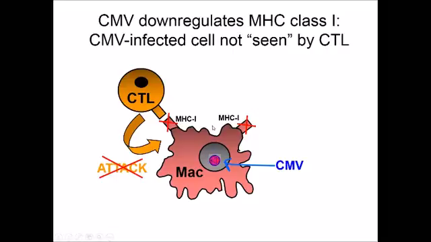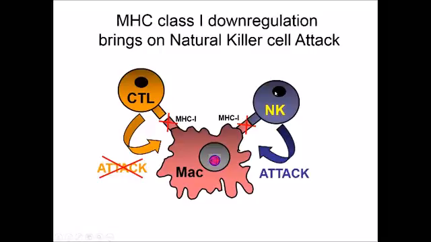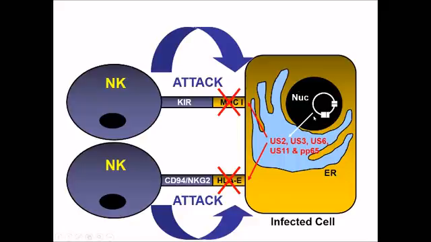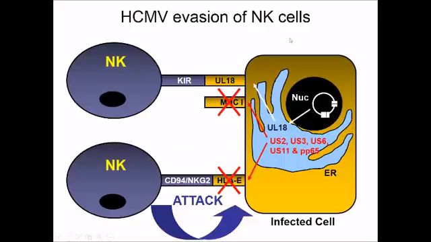The problem is that when cells have no MHC class 1 on their cell surface, they become vulnerable to attack by a different type of cell of the immune system, natural killer cells, which are always going around checking to make sure cells have MHC class 1 on them. So how does cytomegalovirus deal with this? You have your 5 proteins ripping the MHC class 1 off the cell surface.